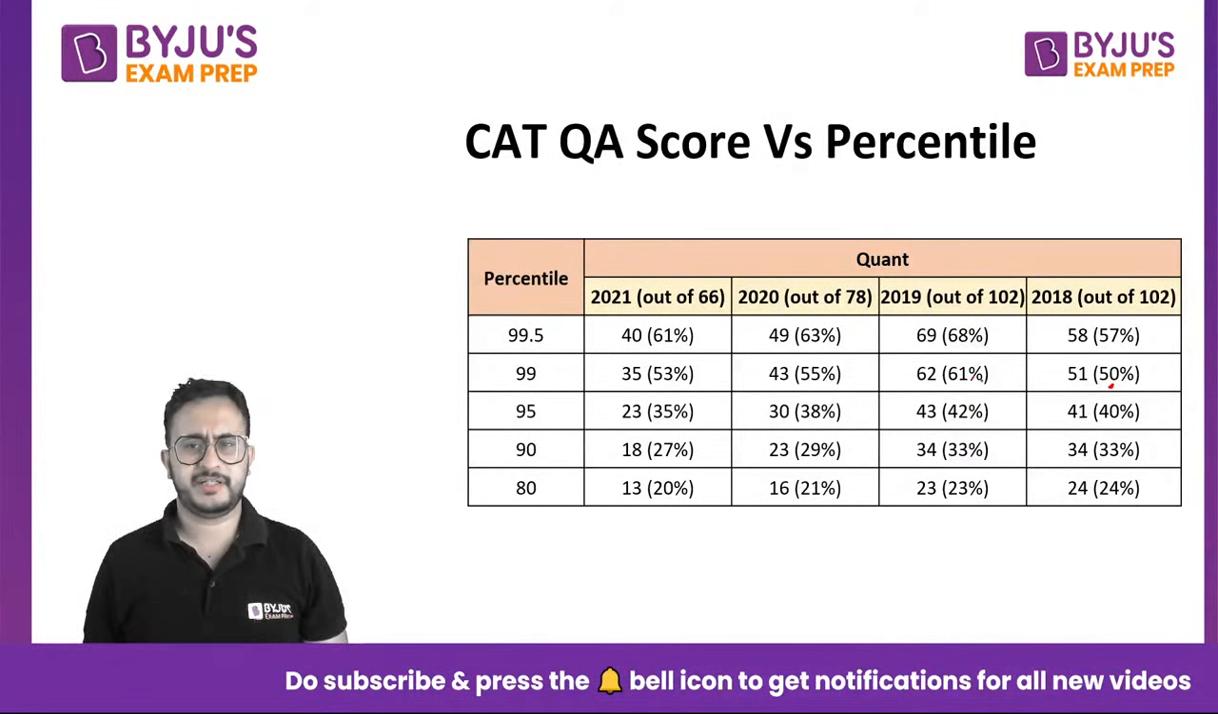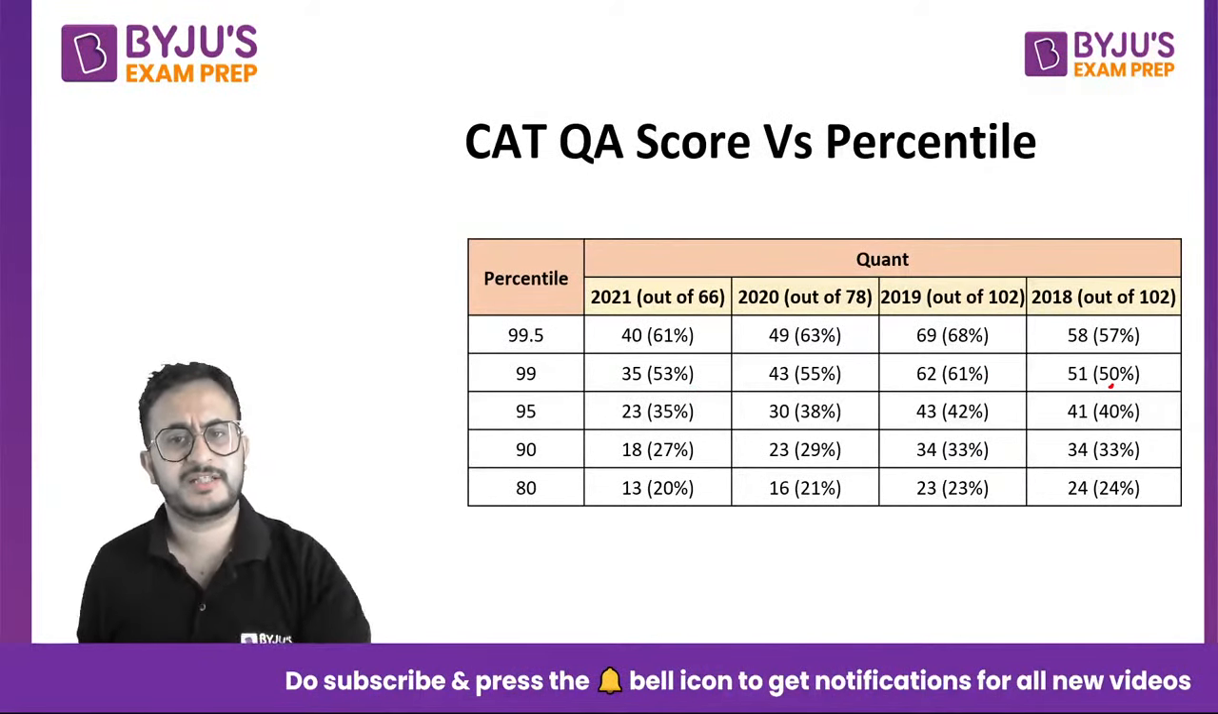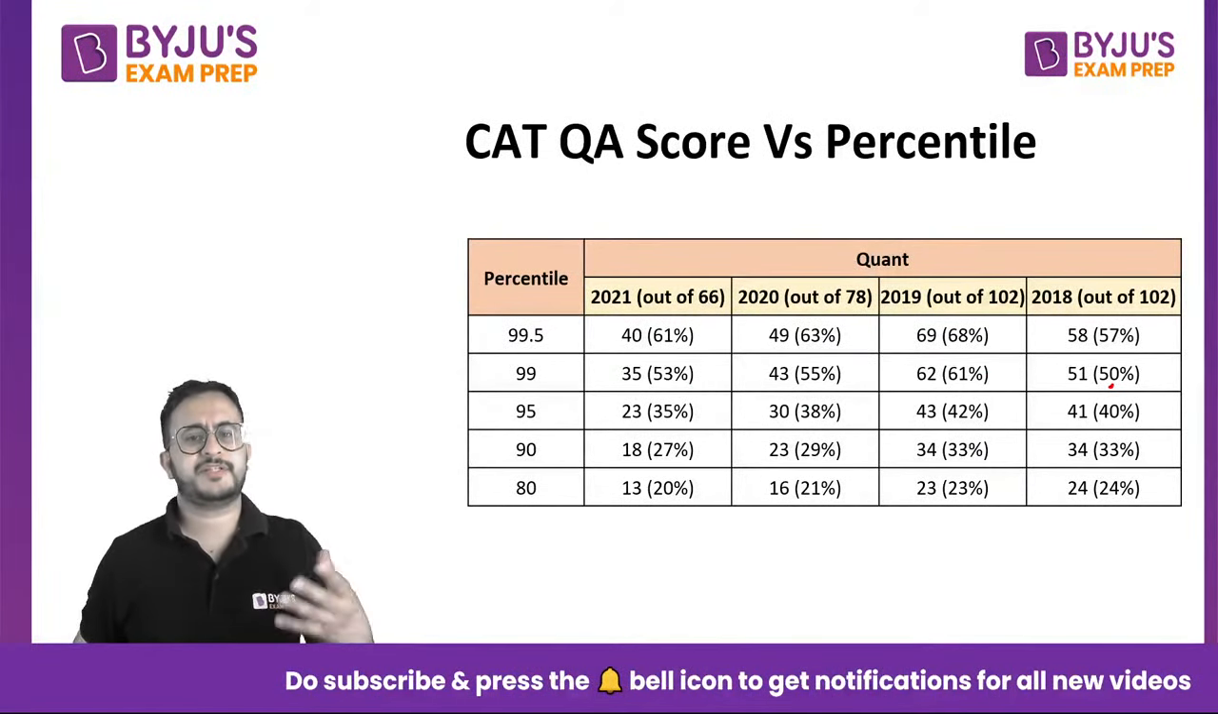This was a moderate, slightly easy paper, so 61%. Generally, you see 53%, 55%. If you see last year's paper, if you are able to score 53% in the paper, you get 99 percentile. So you just need to do close to half of the paper plus one more question.